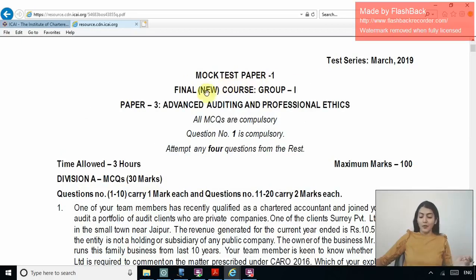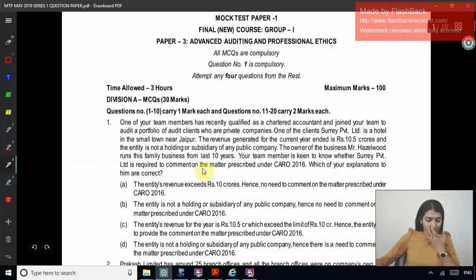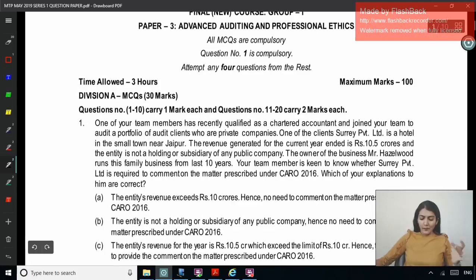Mock test paper 1, final new course group 1, but obviously these MCQs are relevant for the old course also, Advanced Auditing and Professional Ethics. Okay, so test series March 2019. Right, so let's start seeing each one of them one by one.